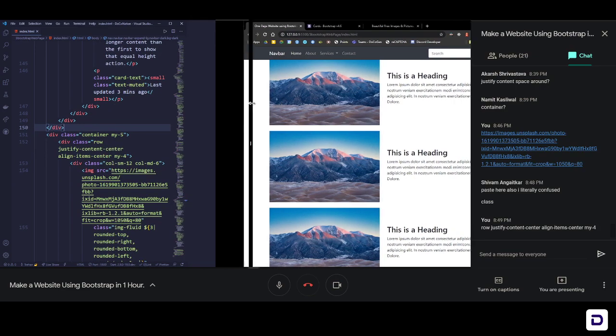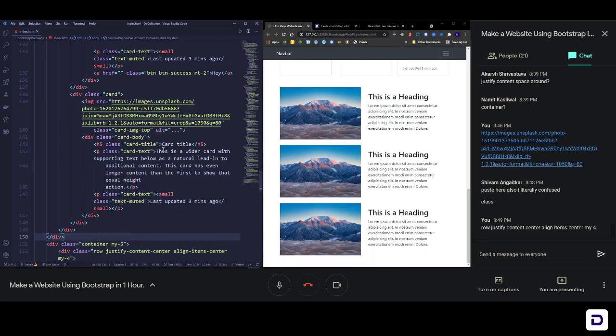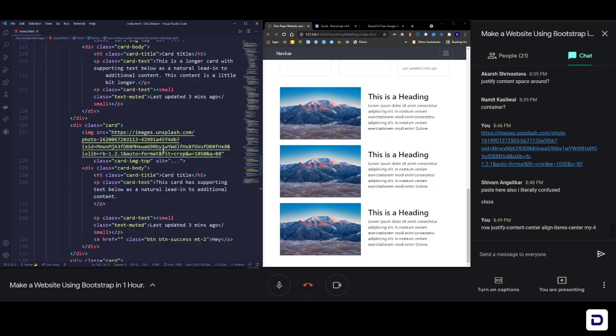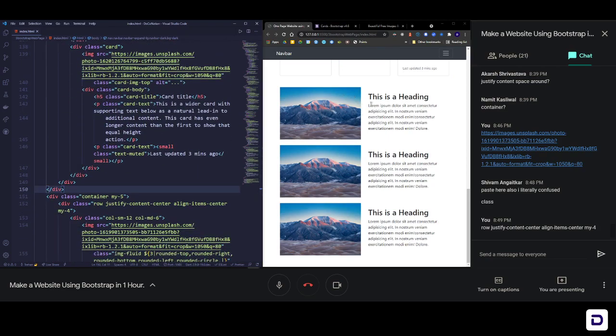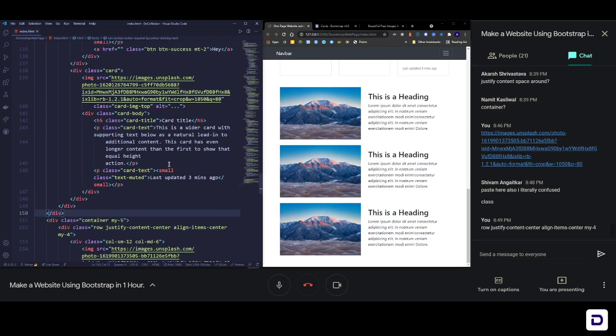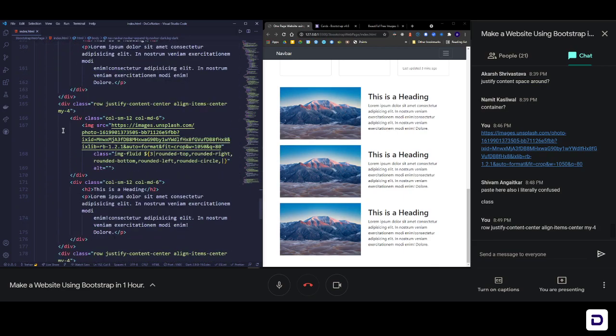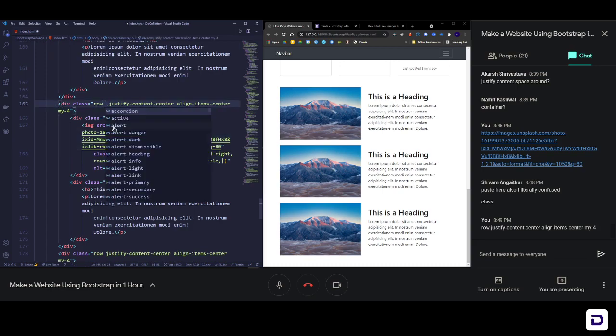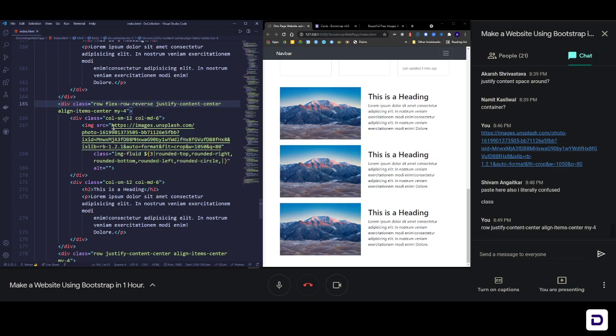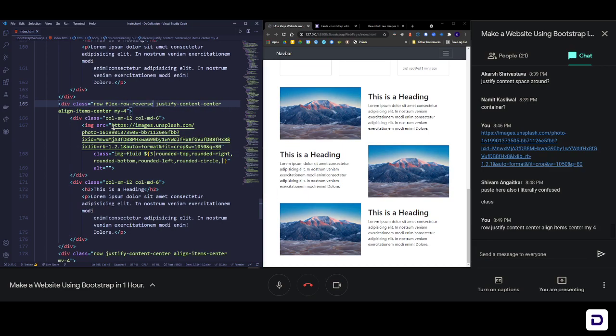So let me increase the size here, and the first one, let's leave it like this, and the second one we can reverse. Okay, so go to the second one. This is the first row, and this is the second row. What we need to do is add one more class, that is flex-row-reverse, and save it. And you can see that it has reversed it. Okay, and that is what we needed, right? We needed it to be reversed in one.